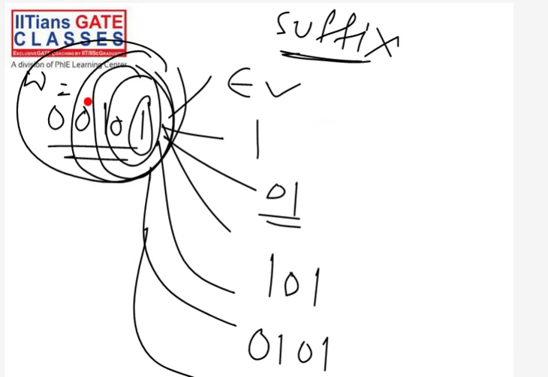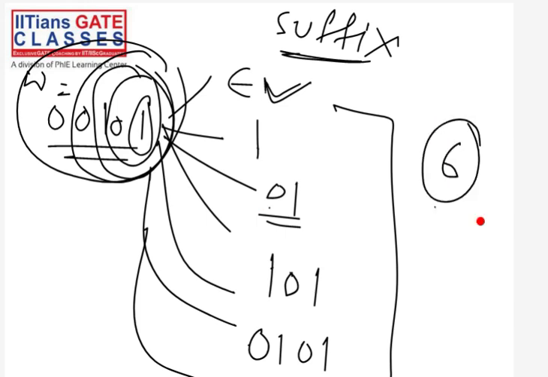So w itself is a suffix of w. And the empty string is a suffix of every string. And these are some other suffixes: 1, 2, 3, 4, 5, 6. How many suffixes do we have? We have a total of 6 different suffixes. So this is the definition of suffix, and this is how we can find suffixes and prefixes.